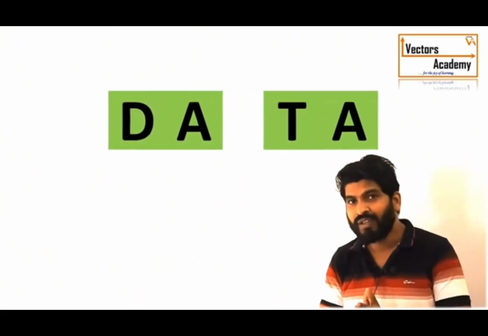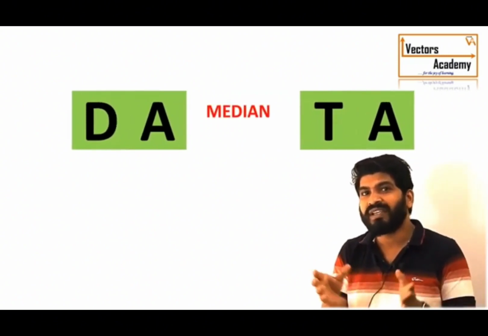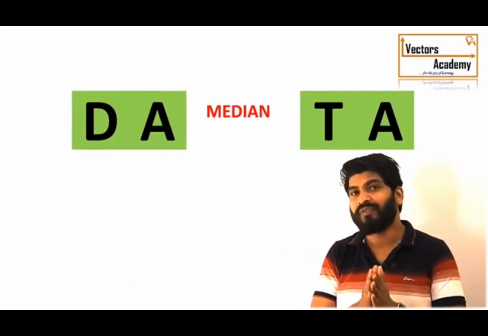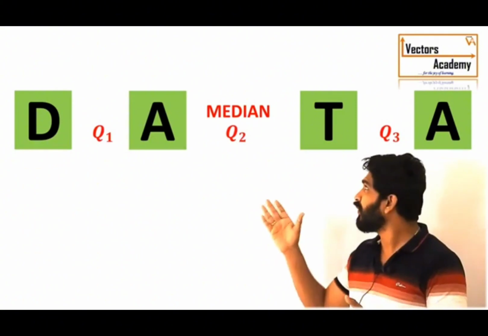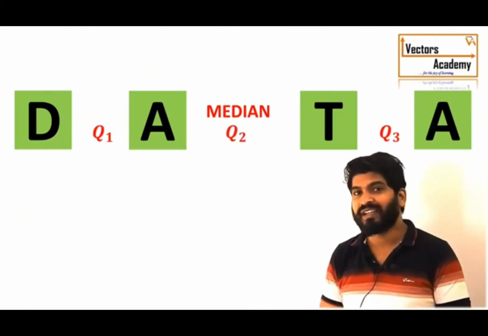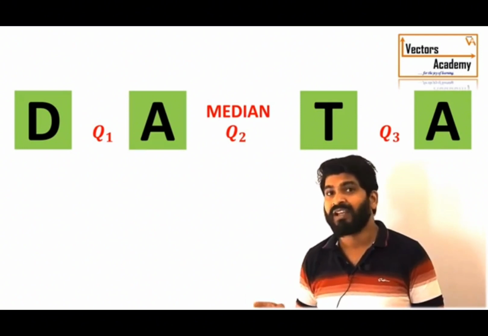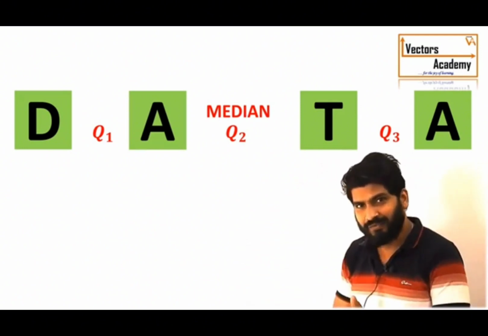Hi, in the previous session we have seen how to calculate the mean, median and the mode, the three basic central tendencies. Now in this session we will be looking at the quartiles, the deciles and the percentiles. Median is the value which divides the data into two equal halves. A quartile, quarter means 1/4, so the quartiles are the values which divide the data into 4 equal parts. There are 3 quartiles, Q1, Q2 and Q3. The second quartile in fact is the median itself.